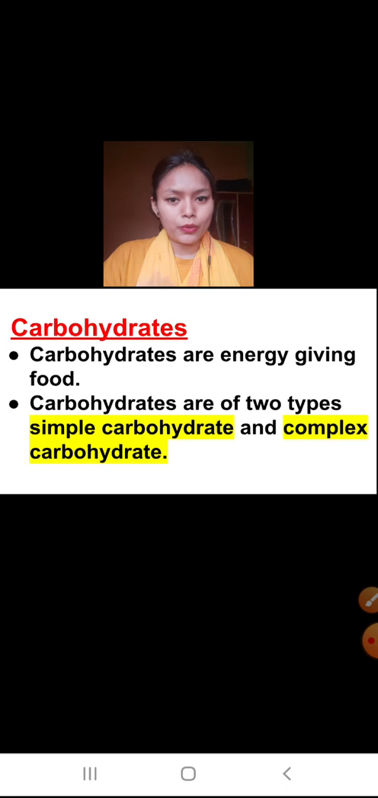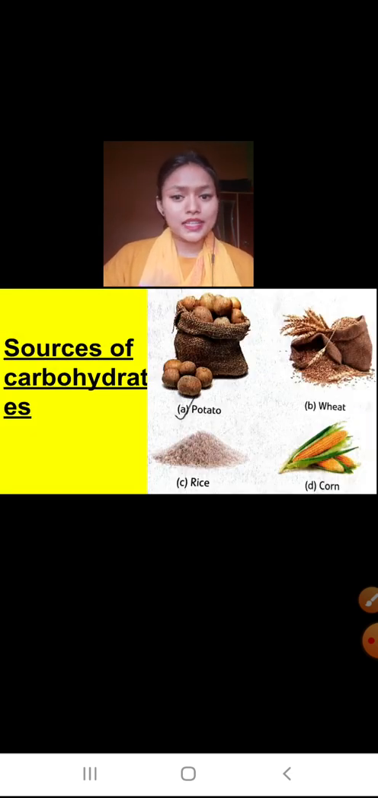In simple carbohydrates, glucose comes, and in the complex carbohydrates, food items rich in carbohydrate come. Now examples of these sources of carbohydrate are potato, wheat, rice, corn. These all are examples of carbohydrates. Many more examples are there, so I have written four for you.